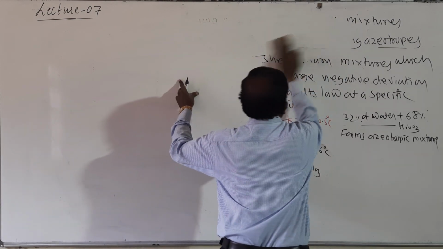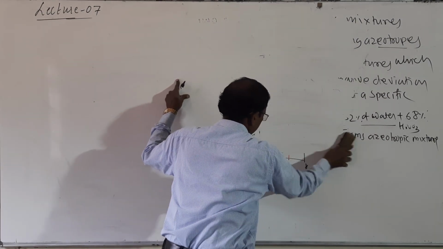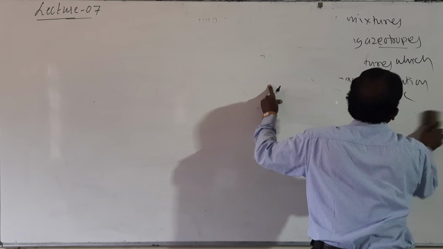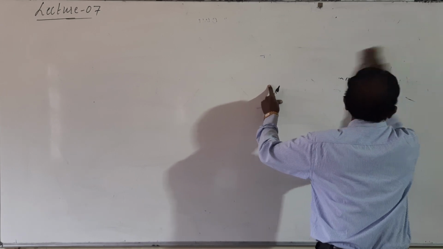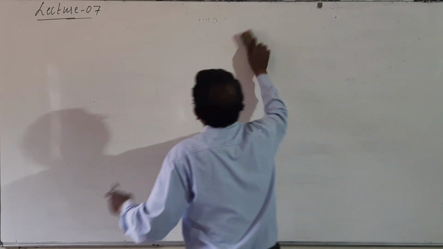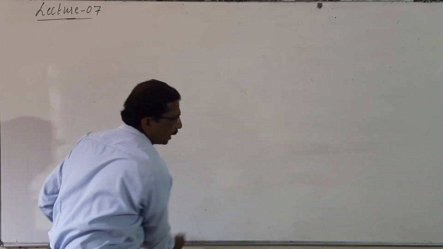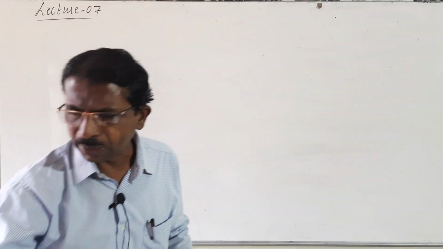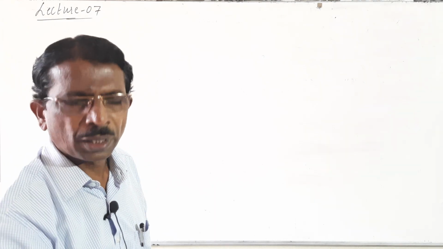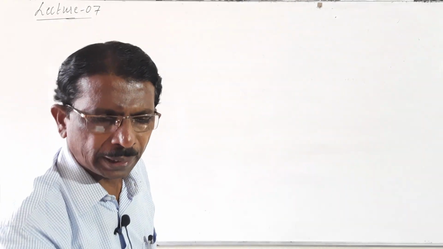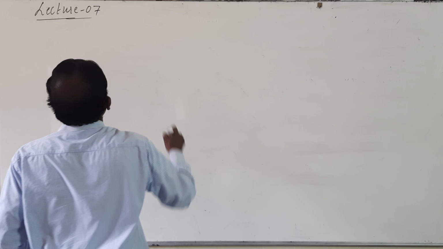The properties of a dilute solution which depend on the number of solute particles present in a solution but not on its nature is called as a colligative property. So here it is one of the important units here.